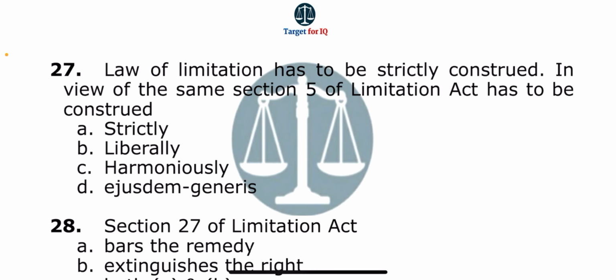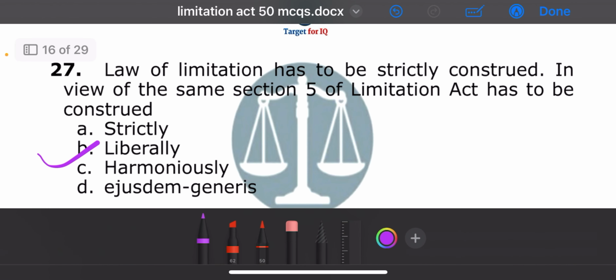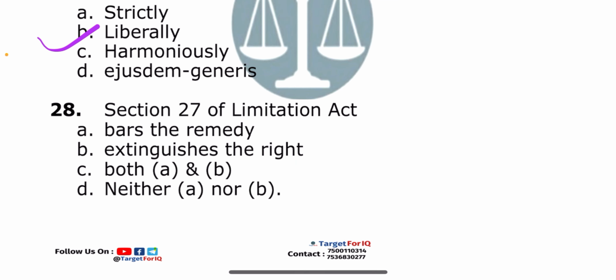Next question. Law of limitation has to be strictly construed. In view of the same, Section 5 of Limitation Act has to be construed: A. Strictly, B. Liberally, C. Harmoniously, or D. Ejusdem generis. Correct answer is option B. Liberally.